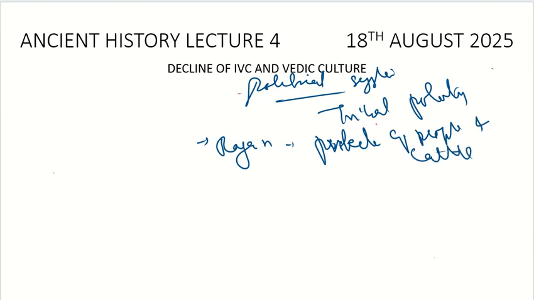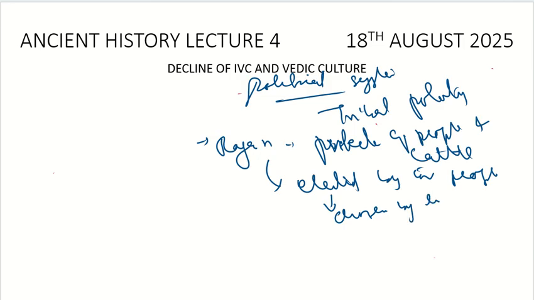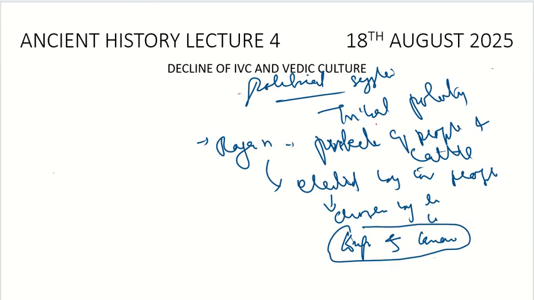Was this Rajan a hereditary post? No, it was not hereditary, but he was chosen by the people. Not elected, we can say chosen by the people on the basis of consensus. And what were the qualifications? If we analyze it, the qualification would have been experience and knowledge. On this basis, the Rajan was chosen. He would be the head of the tribe. There was a tribal polity.